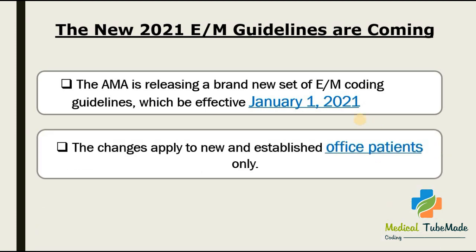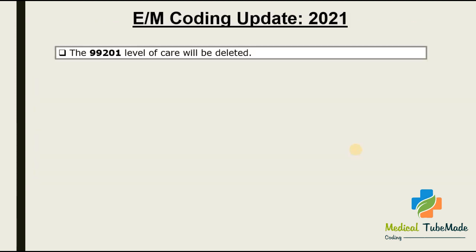The changes apply to new and established office patients only, which is very important. This update is only applicable for office visits, and in office visits, new patients and established patients only, not for inpatient and others. So this is the E/M coding update 2021, and here you can see some points which are updated.